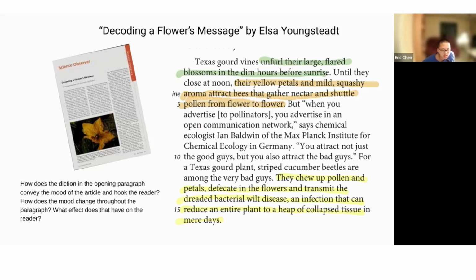In conclusion, Youngstel uses notable diction to hook the reader, and a mood change in order for the reader to side with the flowers and bees and go against the beetles.